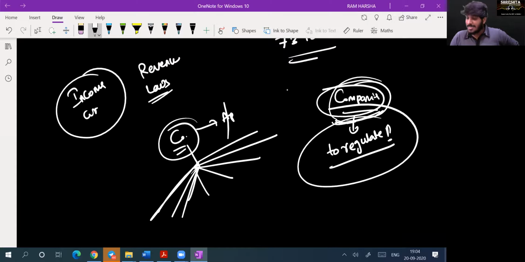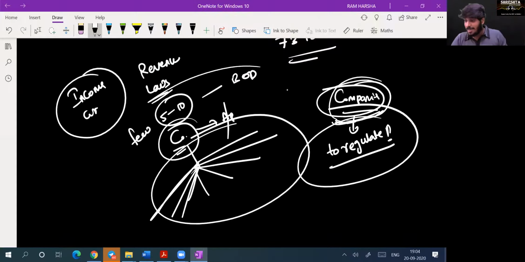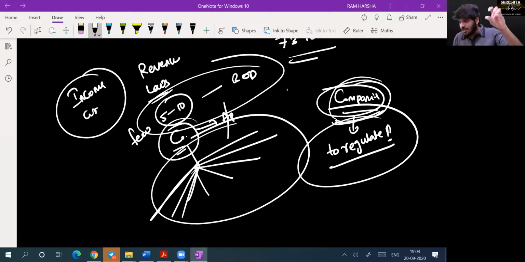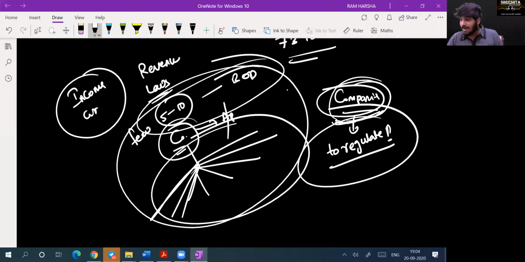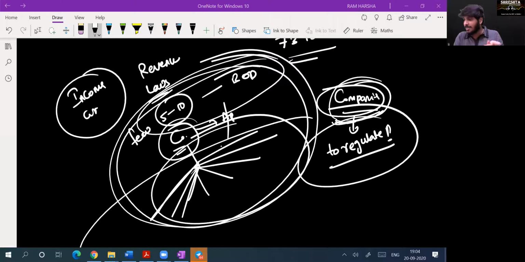This entire money is regulated by very few persons, 5 to 10 persons, called board of directors. Now, public money is regulated by limited people who do not own that money. So we need to govern them. We need to regulate them. Otherwise, public will lose money. As a government, your responsibility is to regulate this. So you introduced the Companies Act. That's it. Same way, Corporate Society Act, LLP Act, all these are same intentions.